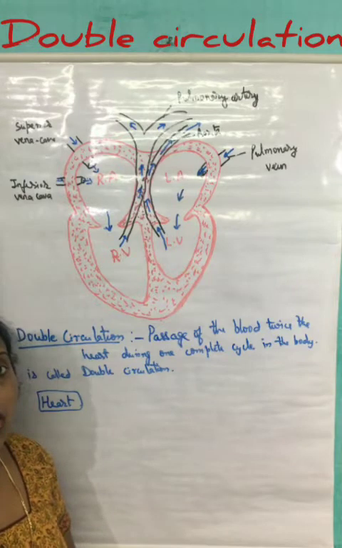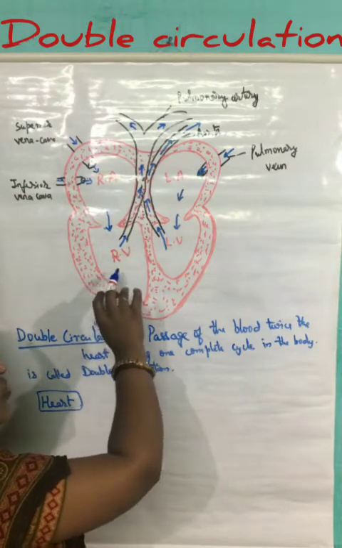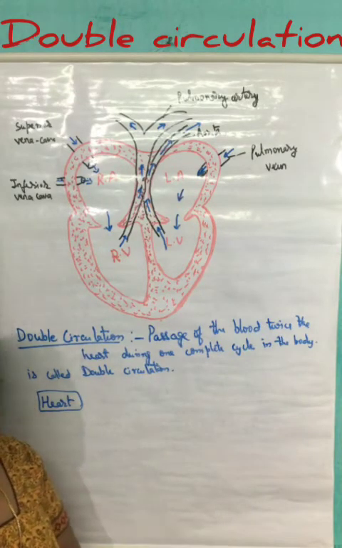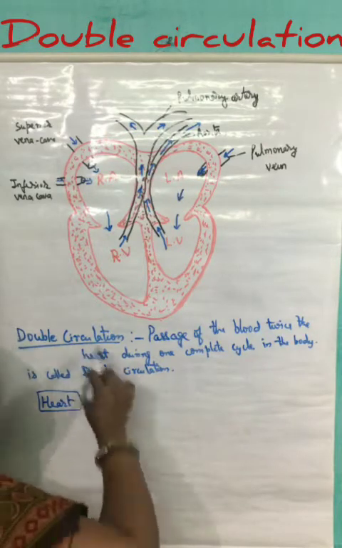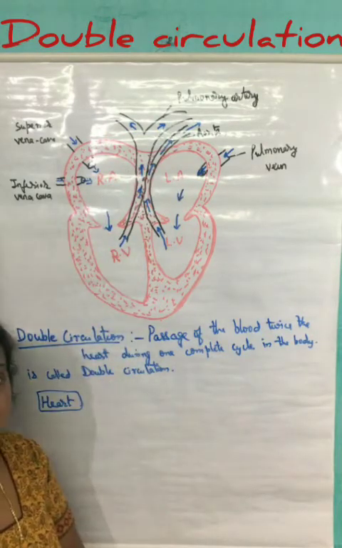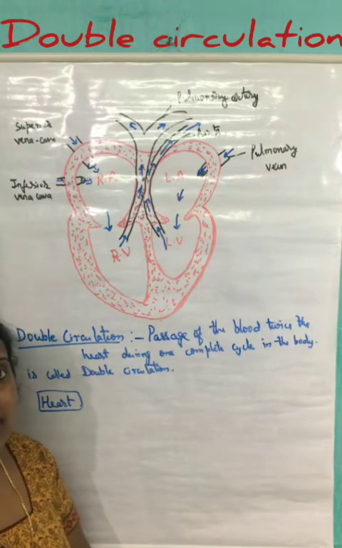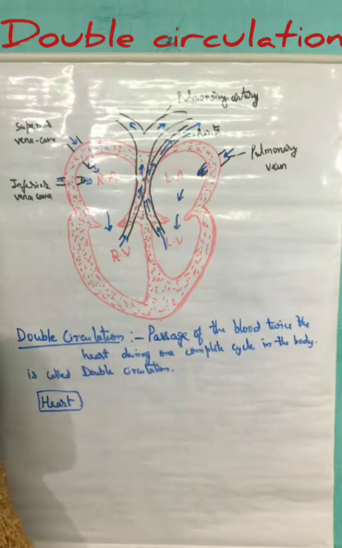The blood which enters into the heart moves from it, and again it is sent to the different parts of the body, and finally when the same blood is being received by that part of the heart during that complete journey, this blood passes twice through the heart. That's why it is known as double circulation.